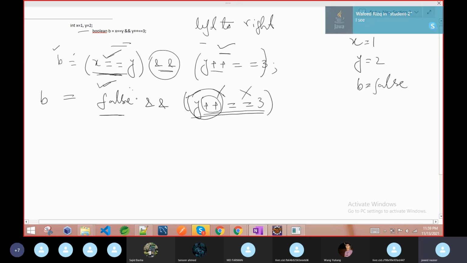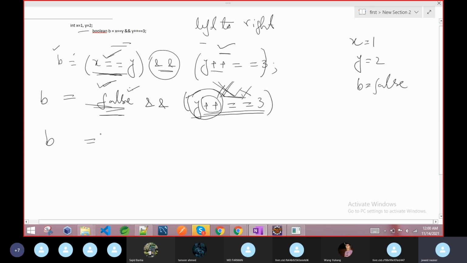That's why I said, previously, when I was describing the AND and OR logic, that if we know the result, we are not going to check the second one. So our compiler is also smarter than us. If we got the result, it is not going to execute this one, because there is no need to check. Why? Because we got the result. The compiler is very smart, so it will finally just assign the value false and it got the result. It will not execute this one. It simply leaves that as it is. That's why the value of y is 2.